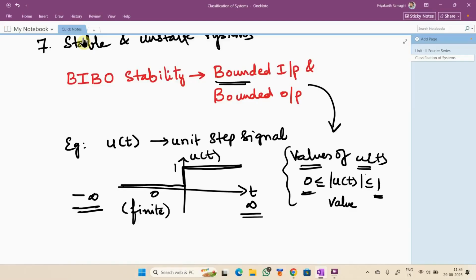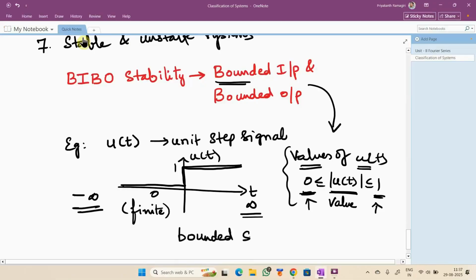I have quoted this example to say that the value of the function u of t lies between 0 and 1. That means its value lies between some finite boundaries. That is why this unit step signal is a best example for a bounded signal. Am I clear?